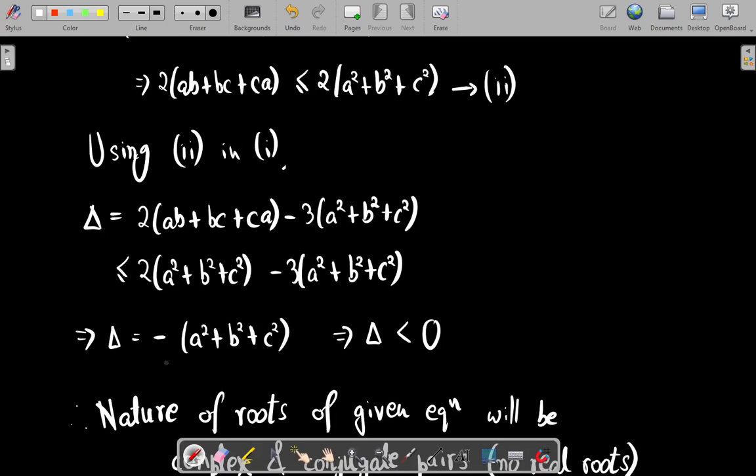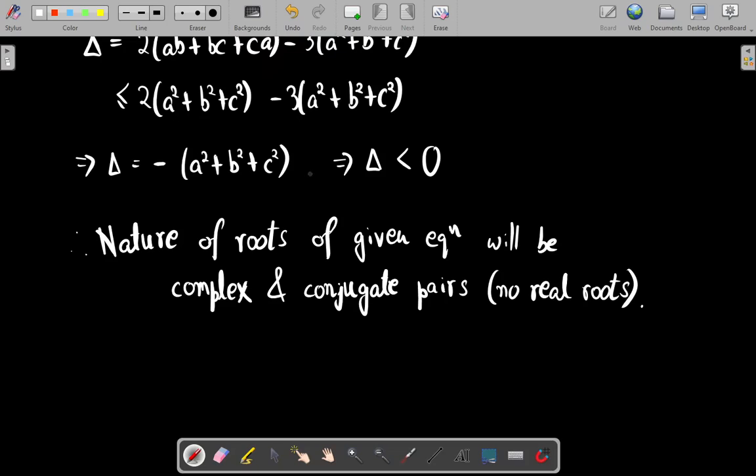It is observed that a square plus b square plus c square is positive and this sign is negative here, so the discriminant value will be negative. If this is negative, the roots will be non-real. They are complex and occur in conjugate pairs. So the final answer is that the roots are complex and there are no real roots. Thank you.